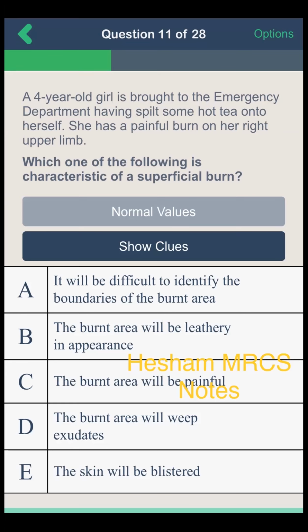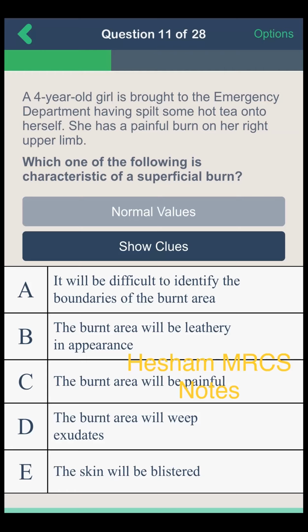A 40-year-old girl is brought to the emergency department having spilled some hot tea onto herself. She has a painful burn on her right upper limb. Which of the following is a characteristic of superficial burn? A, it will be difficult to identify the boundaries of the burnt area. B, the burnt area will be leathery in appearance. C, the burnt area will be painful. D, the burn area will weep exudates, and E, the skin will be blistered.